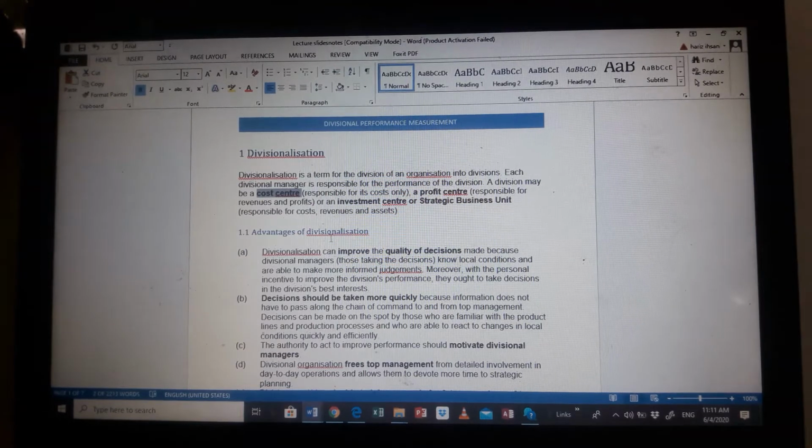Now, why is it important for us to divide these three? This is simply so that you can assign a single person to be responsible for every single center.